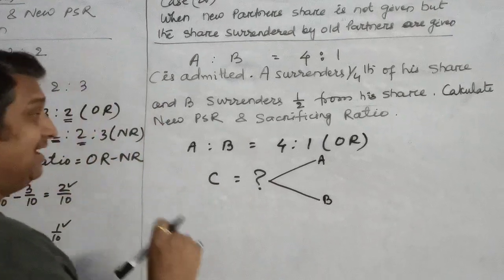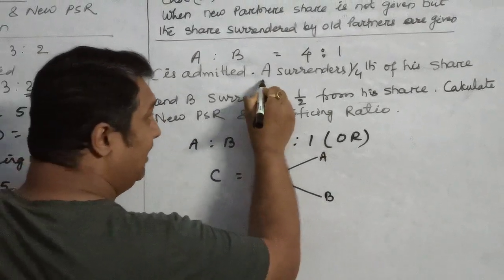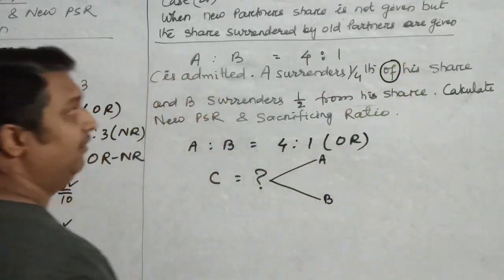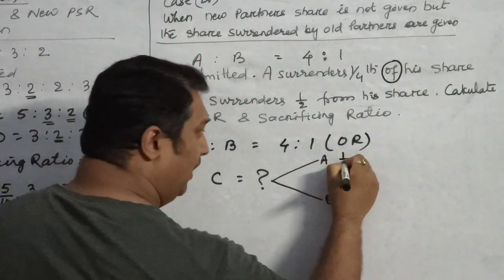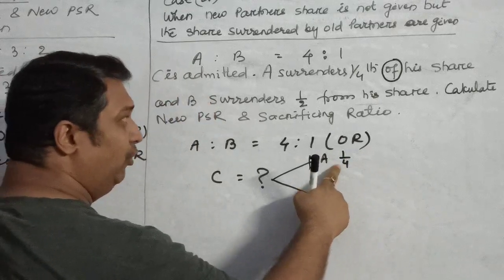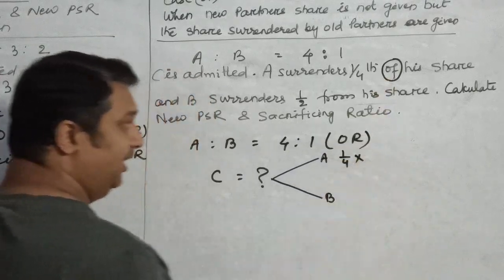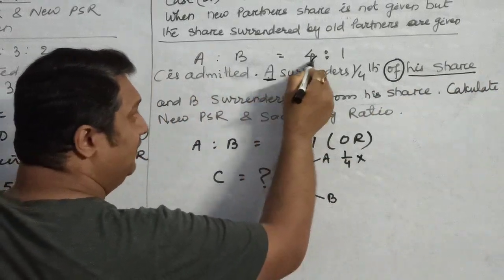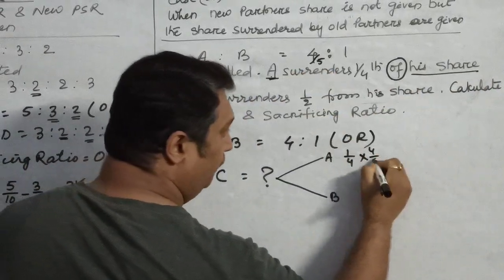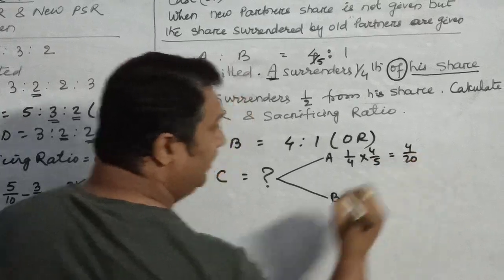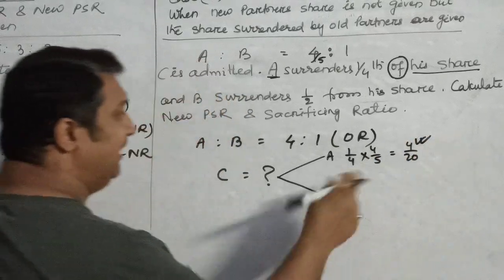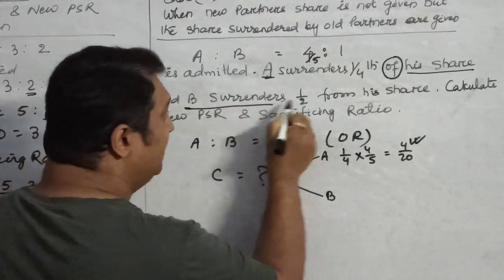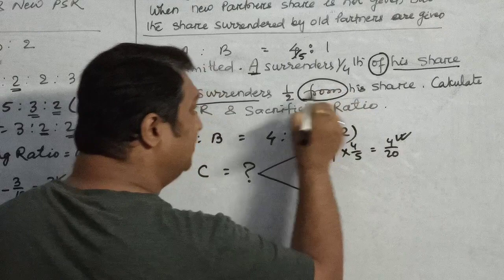Now you have to pay attention to the sentence. It writes that A surrenders 1/4 of his share. That means A will surrender 1/4 of, meaning into, his share. So what is the share of A? That is 4/5. So you can write 4/20. This much is the sacrifice made by A. What about B? It writes B surrenders half from his share.